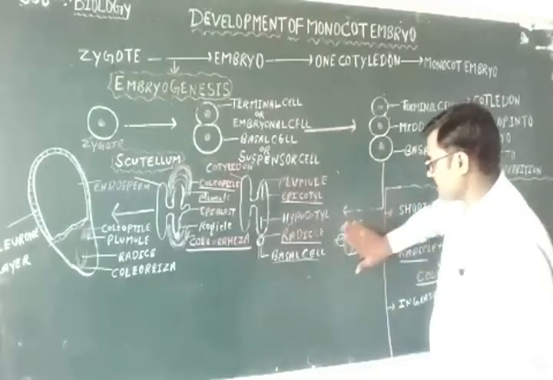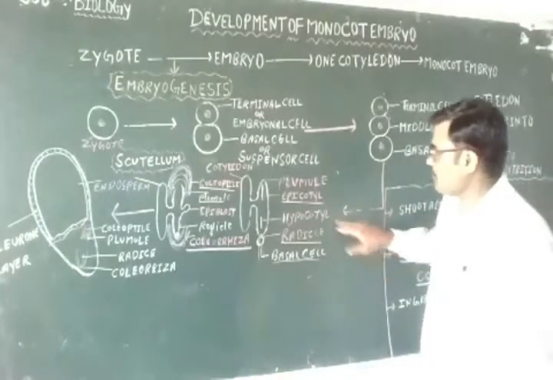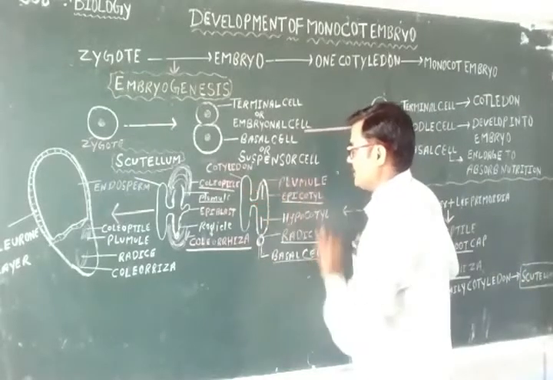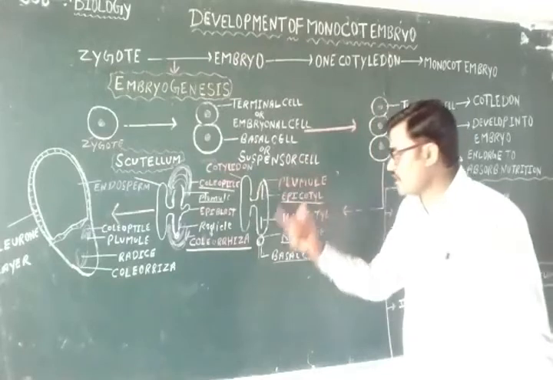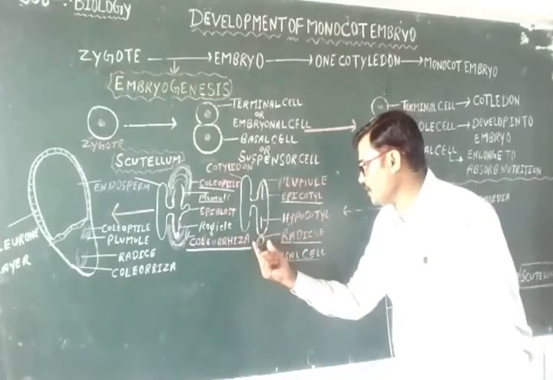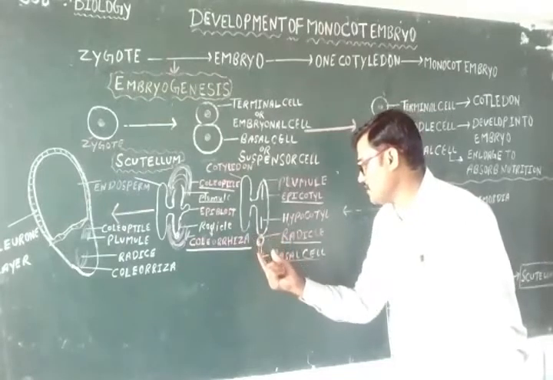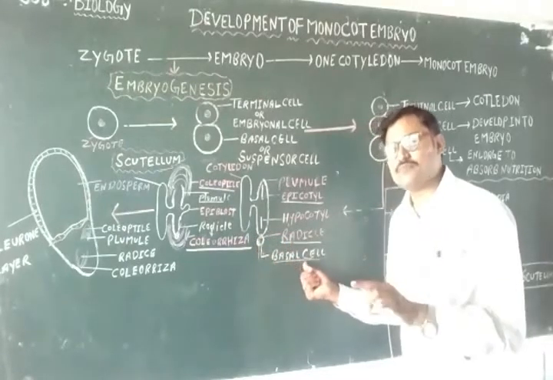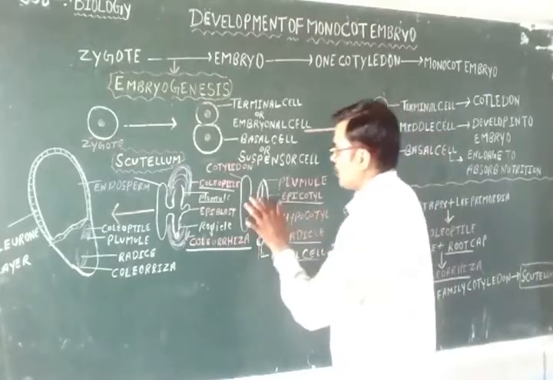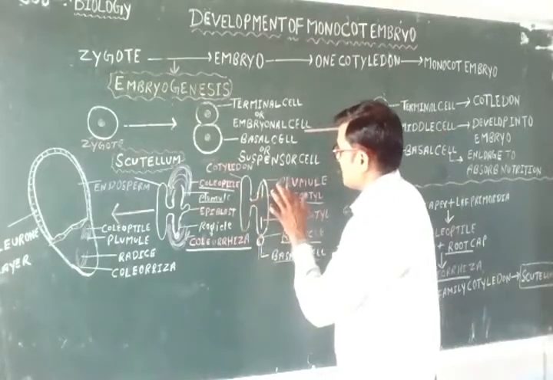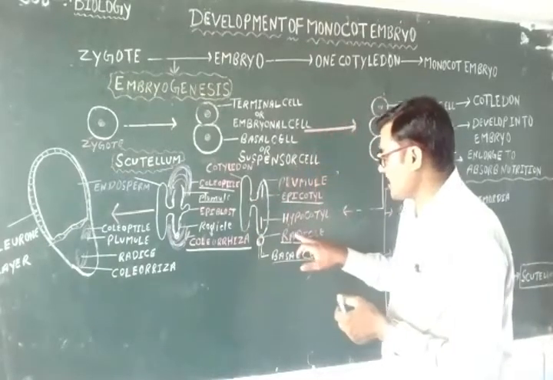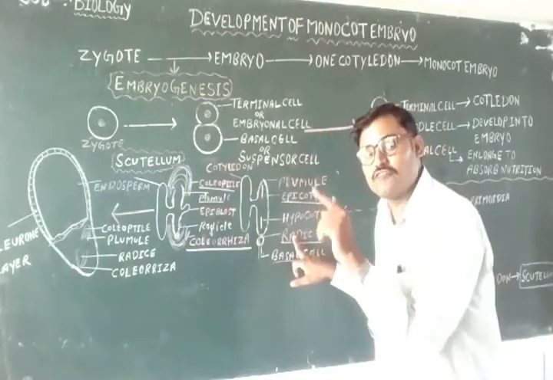See, this upper region represents the plumule, and this lower region represents the radicle, and below the radicle is the root cap. After that, this is the basal cell. After some time, the basal cell disintegrates. Then this plumule is responsible for formation of the shoot, and this radicle is responsible for formation of the root.